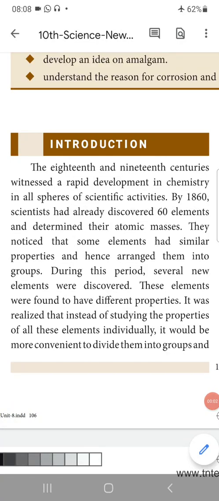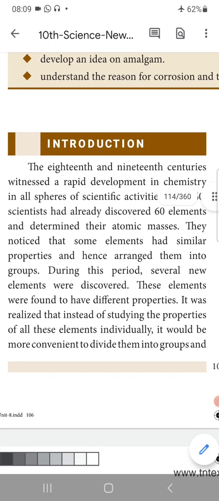That is the periodic classification of elements. Is it? See, the 18th and the 19th century witnessed a rapid development in chemistry in all spheres of scientific activities. By 1860, what happened? The scientists had already discovered 60 elements and determined their atomic masses. That is, in the last class, we have seen what is an atomic mass.